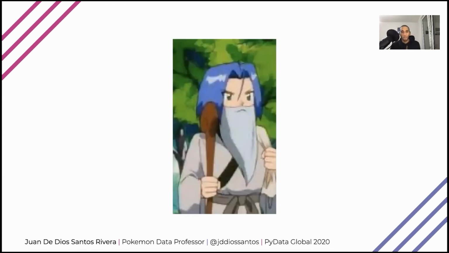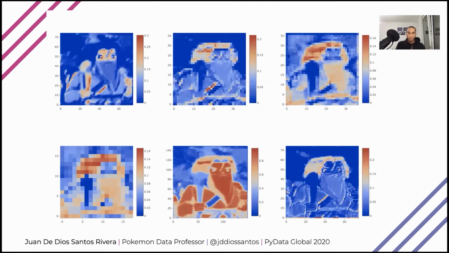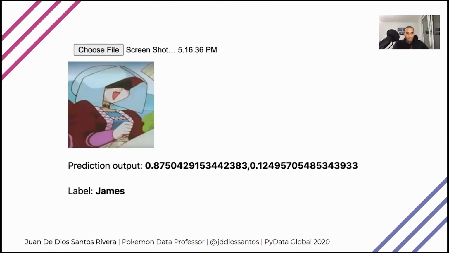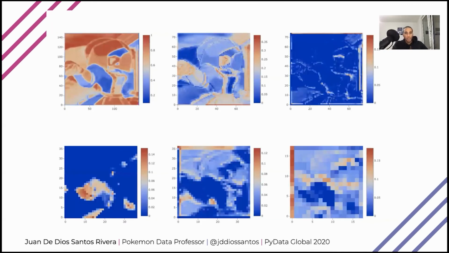Now for another example, this one with James. And the result is almost the same. We have a lot of focus on James' hair, even including his beard on image number 5. But once again, sometimes it fails. For example, here, this is the same image as before. And if you take a look at the activations, well, they're all over the place. We have high values, even in the background of the image, which is totally wrong.